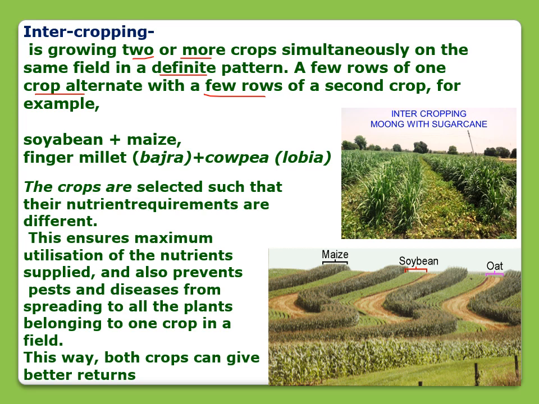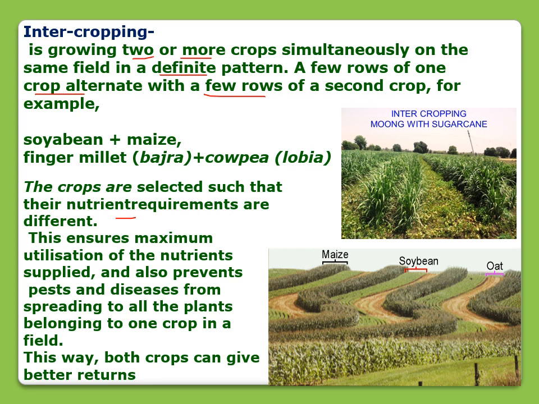See, the crops are selected such that their nutrient requirements are different. If they need different types of nutrients, then only they can grow well together. Otherwise, if they need the same nutrient, it will be difficult for both types of crops to grow well. So when we are going for intercropping, we should select crops that have different nutrient requirements.